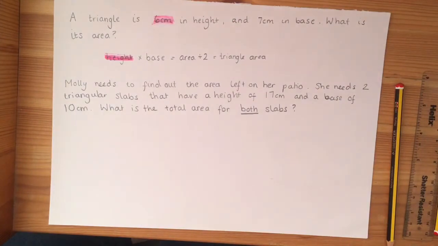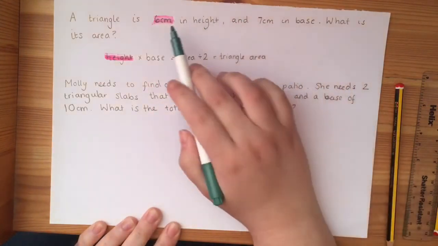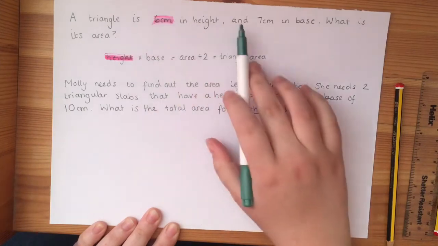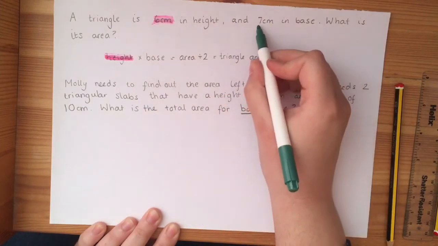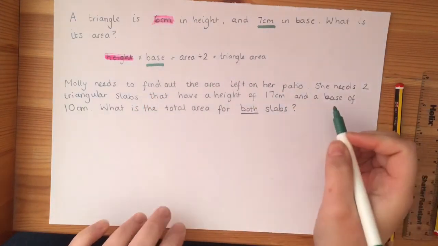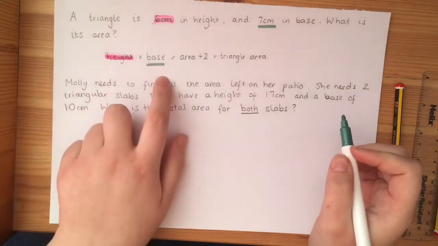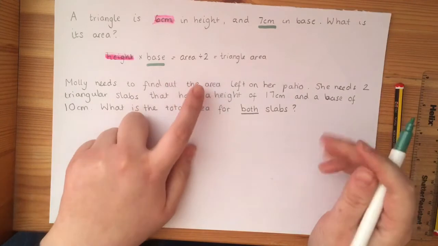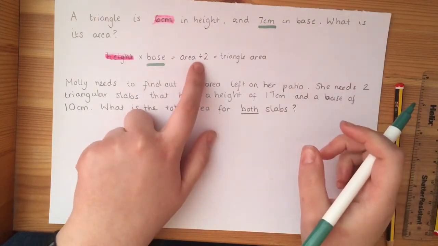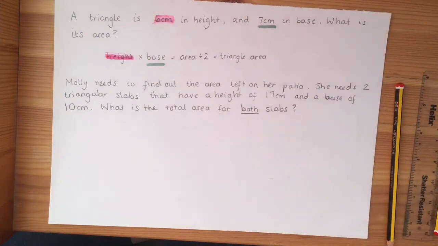And I'm going to use a different pen to make it a bit clearer to see the next one. This time I'm looking for the base. I want to see where it's telling me about the base. So a triangle is 6 centimetres in height and 7 centimetres in base. So I'll underline that one. So that's going to be my base. What is its area? So we're still doing the same calculation. We're still doing height times base, and then we work out the area because that'll give us the area of the square. Then we have to divide it by 2 to work out our triangle area. So I'm going to let you pause that video now quickly and have a go at this first one.